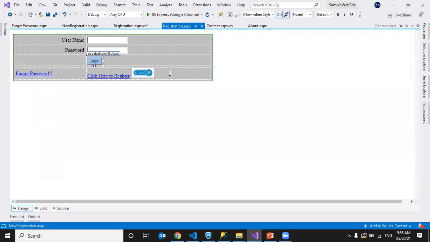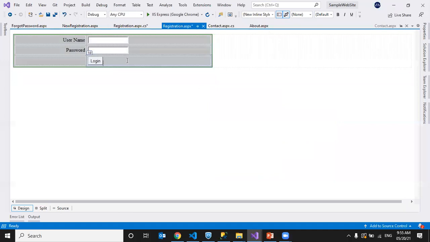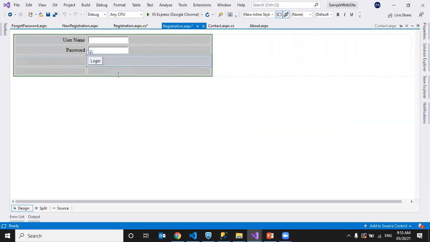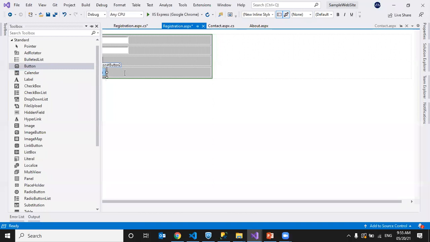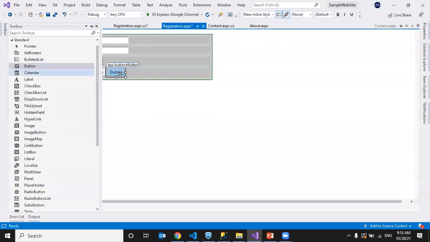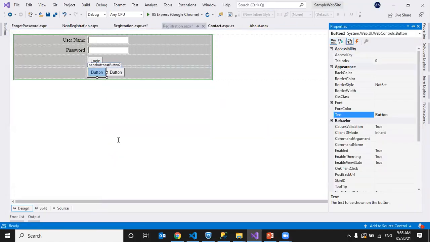So for now, I'll take two buttons. I'll delete this row for now, then I'll add one more row. I'll add two buttons here, one for Google and one for Yahoo, or rather one for an internal page and one for the external site Google. So this is for Google.